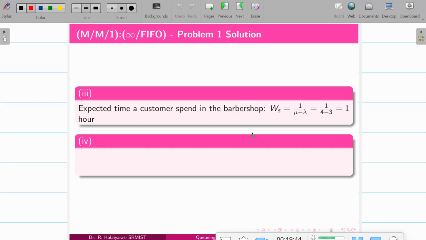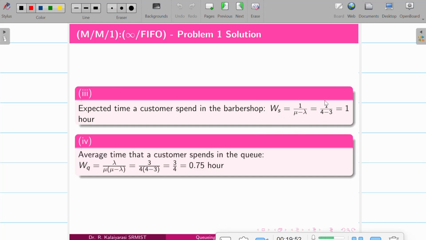Finally, the next question is finding the expected time of a customer spending in the barber shop. So it is waiting time in the system, so obviously it's 1 hour. Coming to the next, the average time that the customer spends in the queue, so we'll be finding Wq, it's lambda by mu into mu minus lambda. Substitute it, we'll get 0.75 hours.